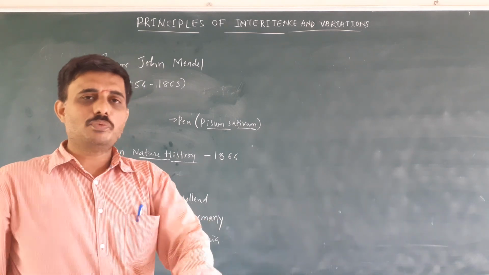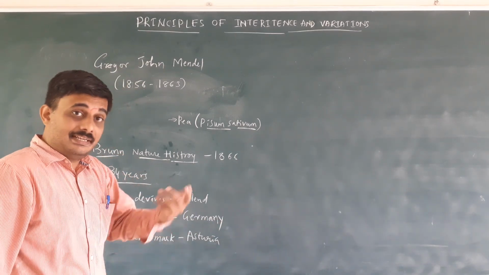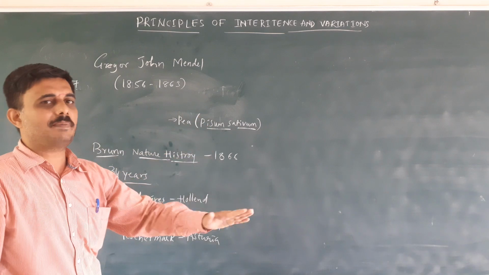They did work similar to Mendel's and rediscovered the inheritance pattern.